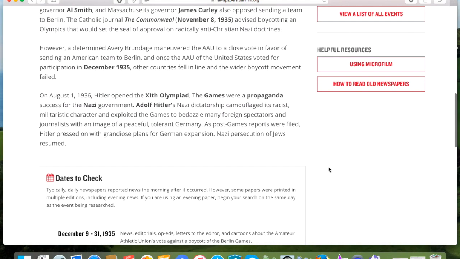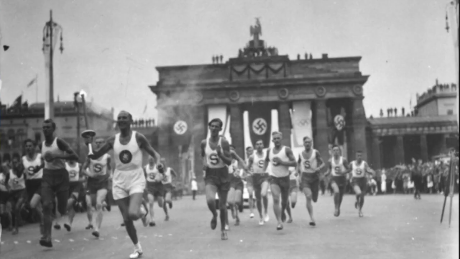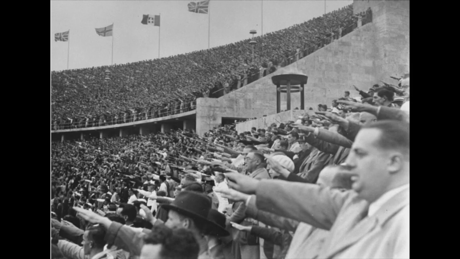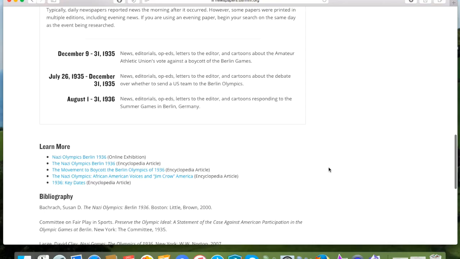At the end of 1935, the U.S. Amateur Athletic Union had to decide whether to participate in the games slated to be held the following year in Nazi Germany. After months of debate, the committee decided not to boycott the games. There are 3 separate date ranges listed for this event, so to simplify matters, we'll focus on the last one, the month of August 1936, when the games took place in Berlin.